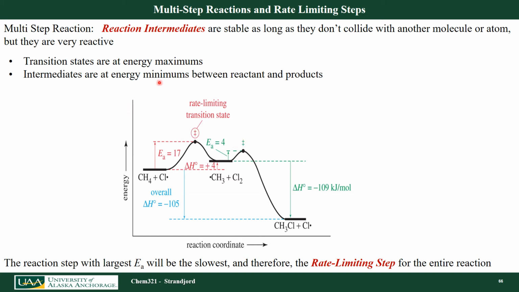And intermediates are usually energy minimums. So here's an energy minimum between my reactants and final products. That's the entire reaction coordinate for this chemical reaction. Okay. This is not the rate limiting step again because it only has a 4 kilojoules per mole energy, and this would be my reaction intermediate energy level. Now the difference between my starting materials and my products from an energy standpoint, my enthalpy is minus 105, even though I had to put in 17 kilojoules per mole to get the reaction started.